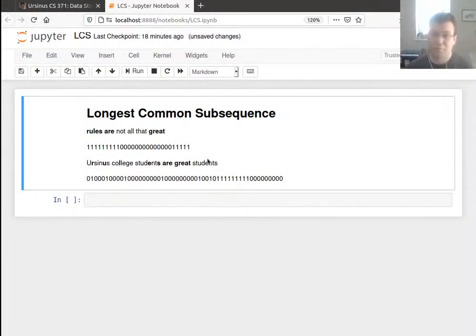Problem is, if you want to look through all binary strings and compare them, there's exponentially many binary strings of a particular length. So if there are n bits, there will be 2 to the n possible binary strings. So then you're arguing if a string has n characters, same thing. There's going to be 2 to the n possible subsequences. So that means I'm looking at an exponential time algorithm, which is not what we want.